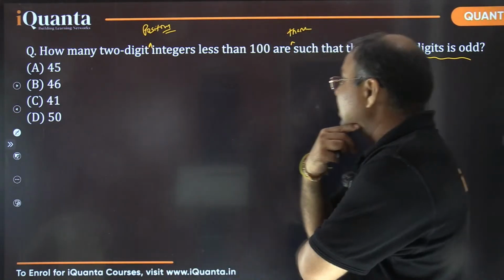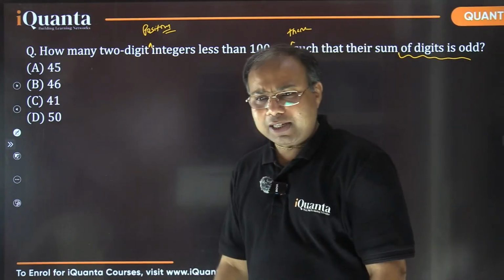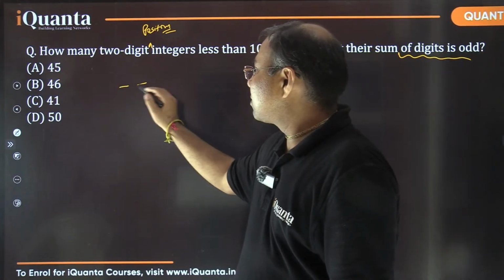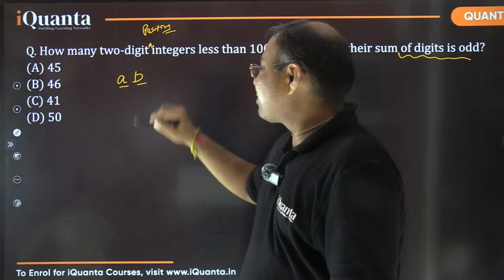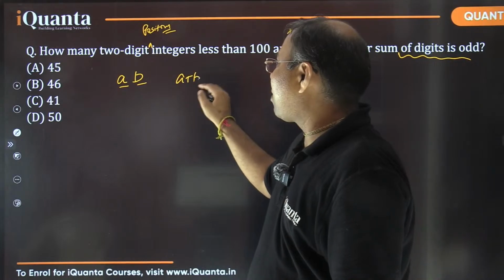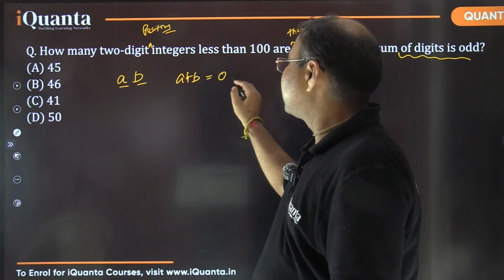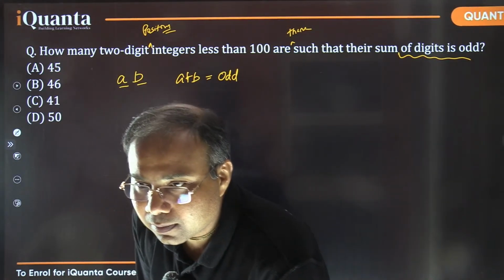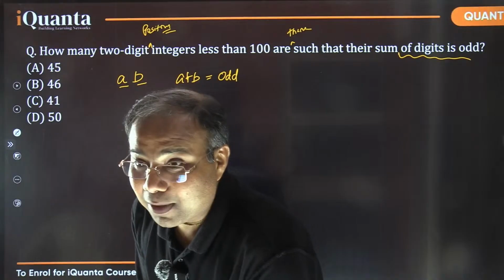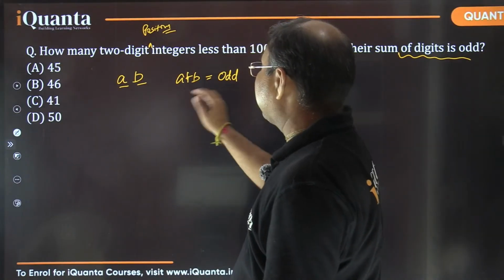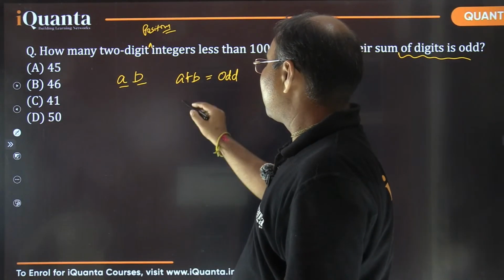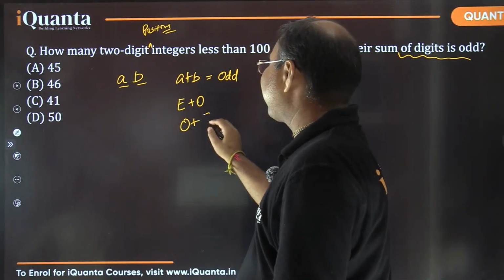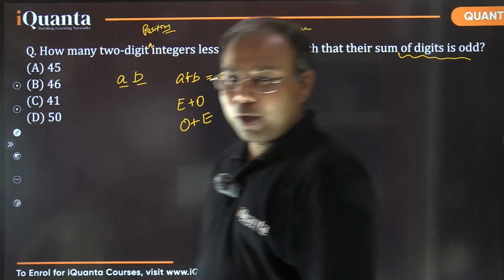Because we are talking about two-digit integers, we are starting from 10 and going up to 99. So the two digits, we can say A, B, right? Our requirement is that A plus B should be odd. And how could it be odd? Even plus odd, exactly. So one digit should be even, the other should be odd. So it is even plus odd or odd plus even, whatever the case, we need to count that. That is a simple counting question.